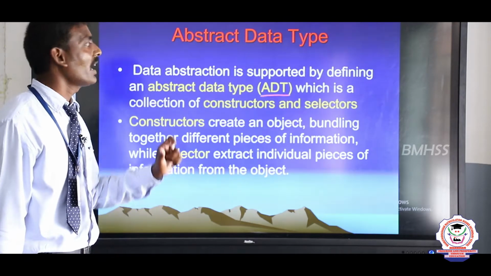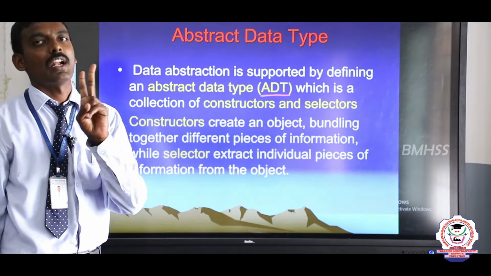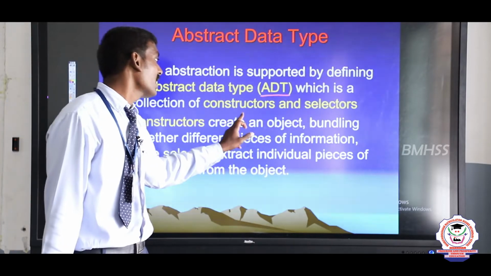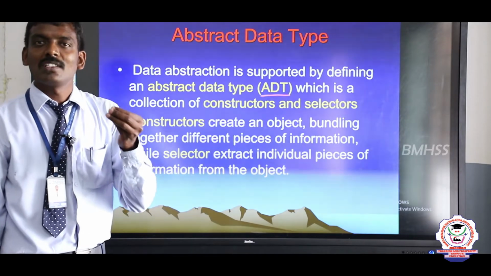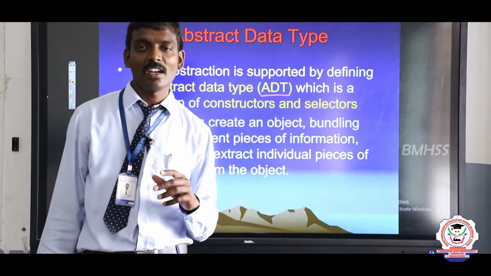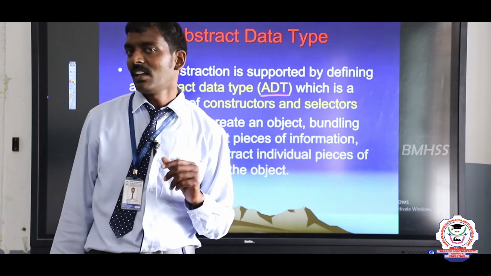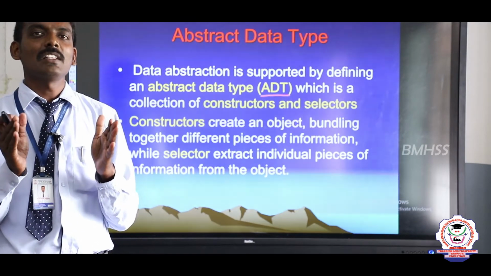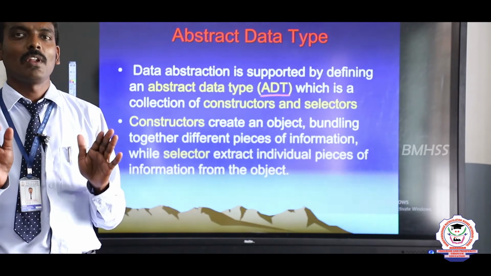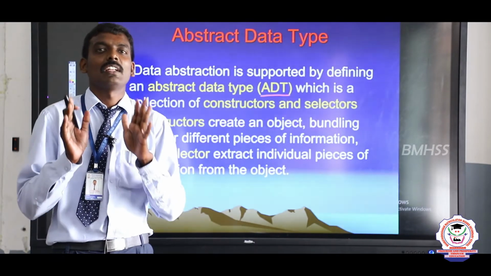In this abstract data type, we have 2 parts. The 2 parts are constructor and selector. Already you know the constructor concepts in C++ 11th standard. Constructor, what is the usage of constructor? Very simple. We can allocate a memory space for that particular object, that is called constructor.